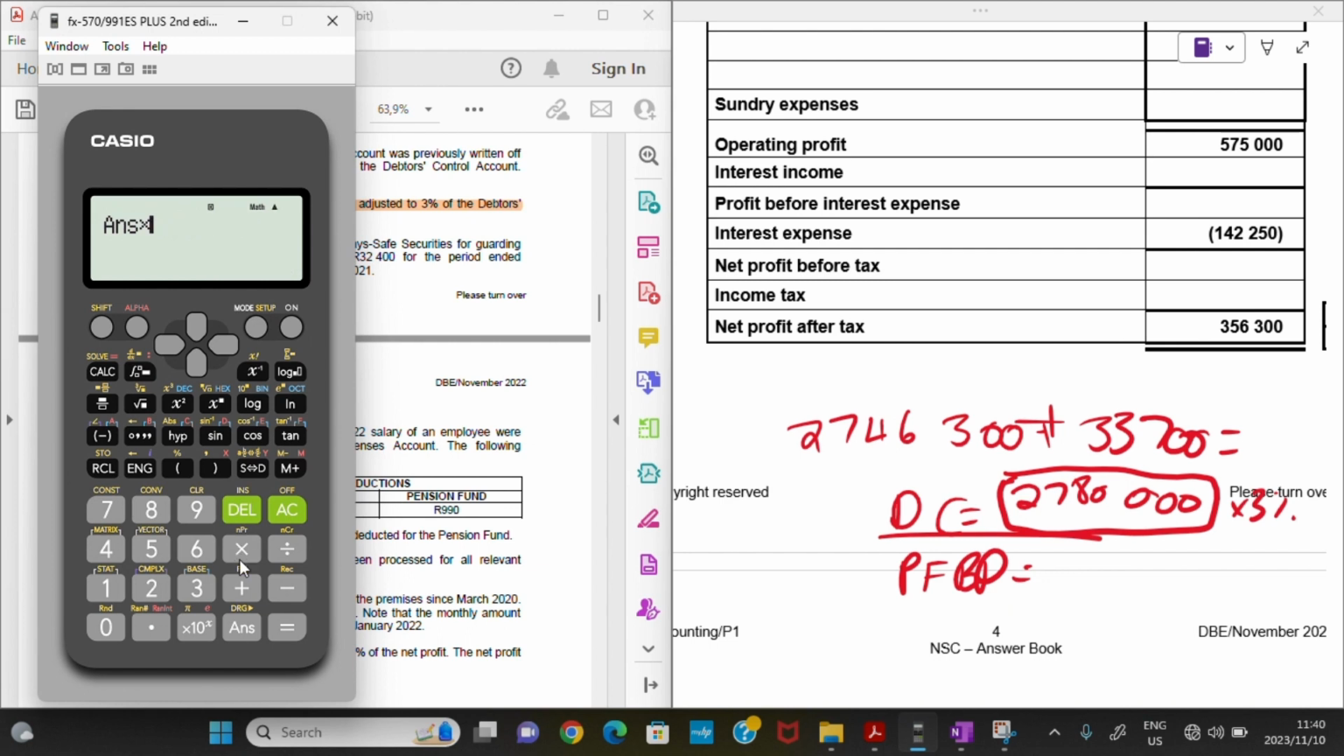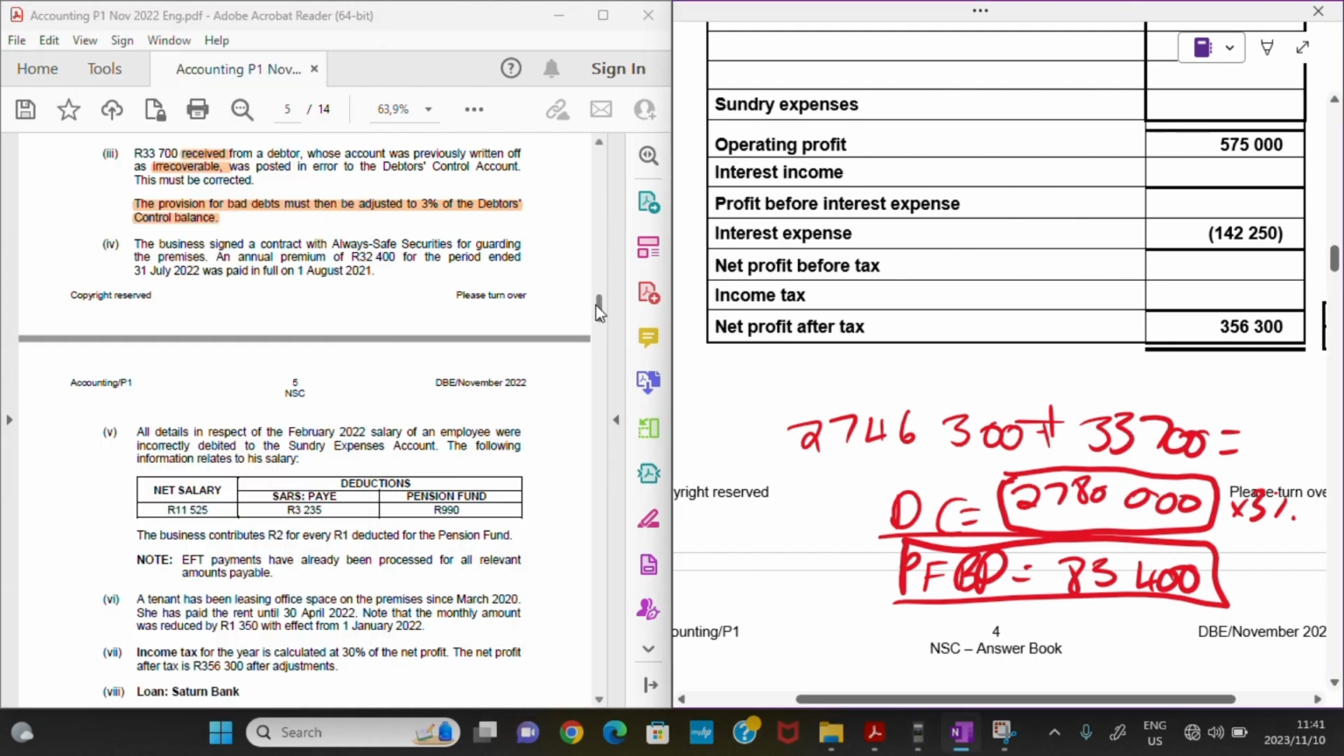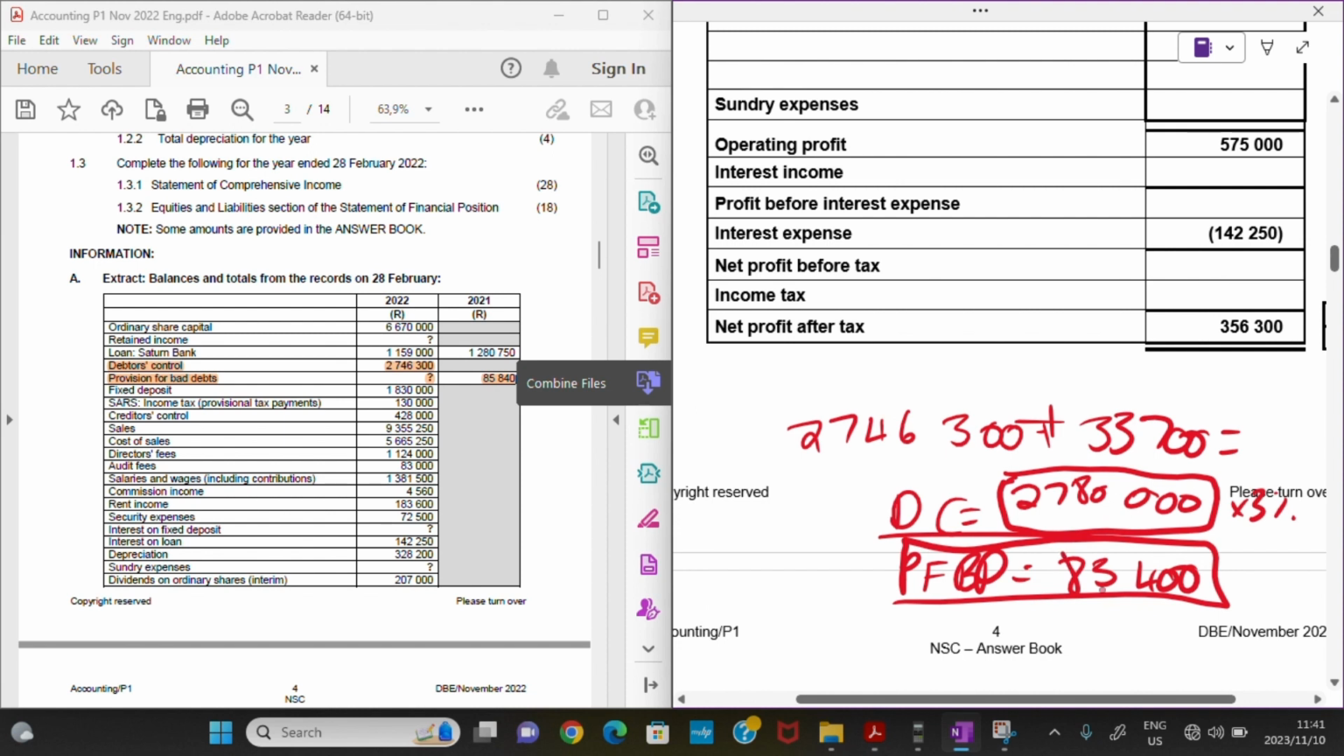So let's see. If we multiply by 3% to have our provision for bad debts, how much are we gonna have? So we have now an amount of 83,400 rands, right? So this is our provision for bad debts. So with provision for bad debts, the process is to actually compare it with the opening balance, right? With the opening balance. So as we can see, we had an opening balance of 85,840 for provision for bad debts. And then now at the end of the year, we have now an amount of 83,400.